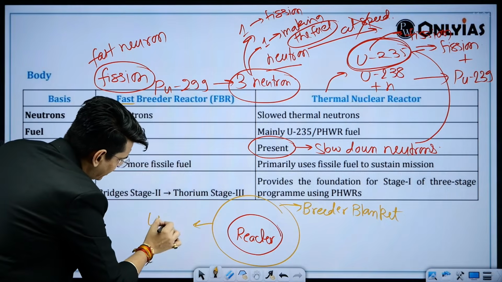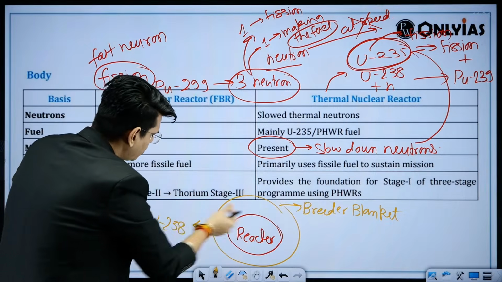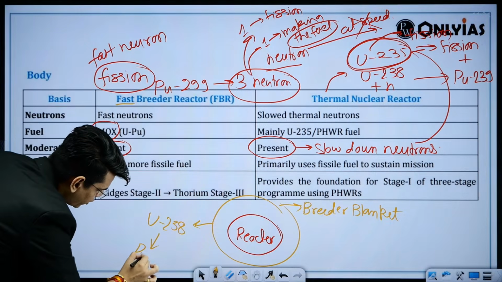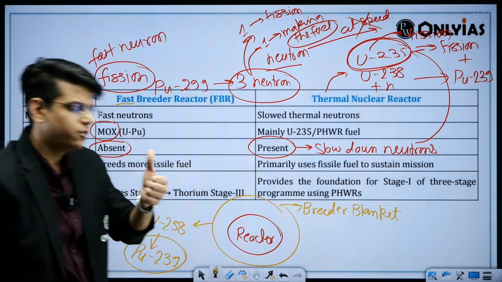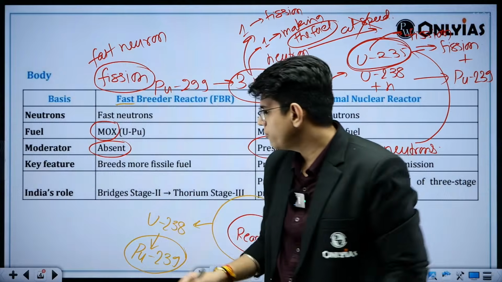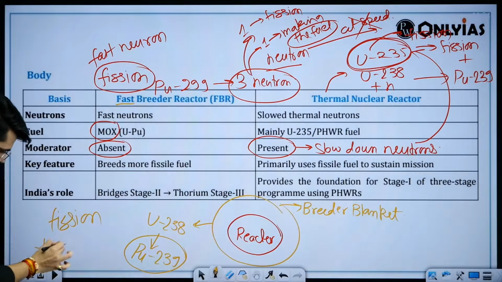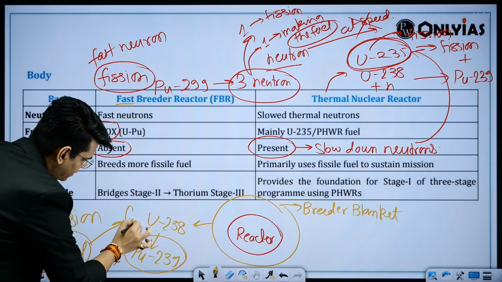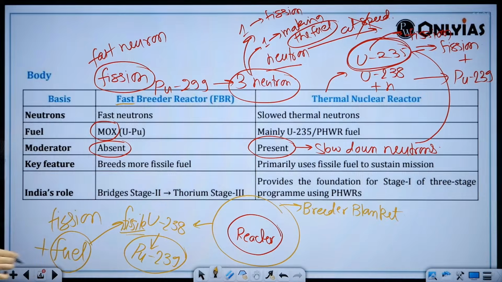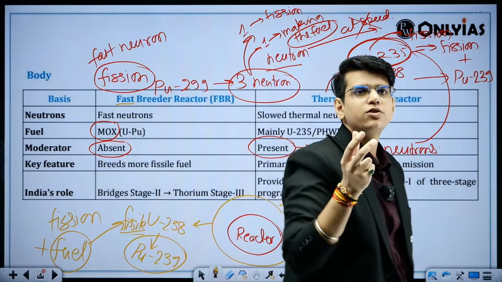This is uranium 238. We will try to use the extra neutrons to convert uranium 238 to plutonium 239. So basically we are doing fission also. Along with fission, we are trying to make the fuel which is fissile, right?